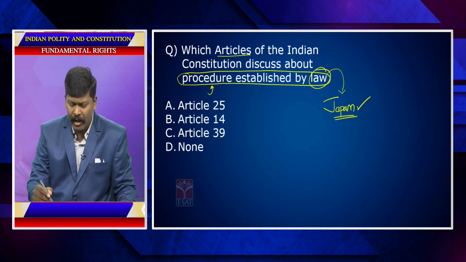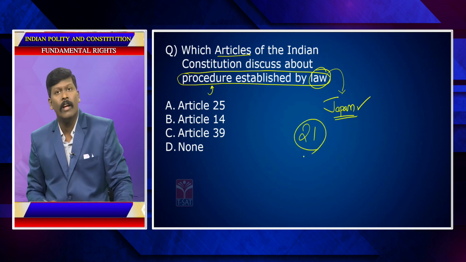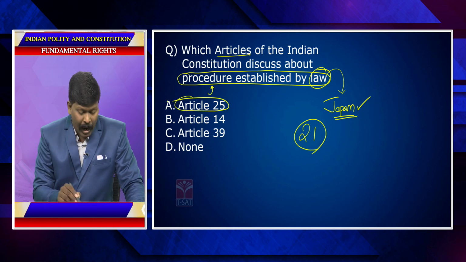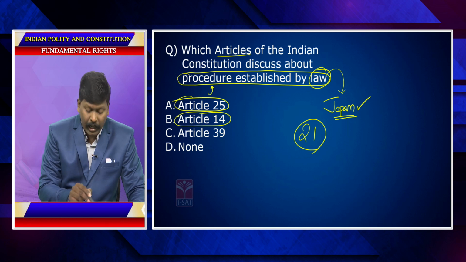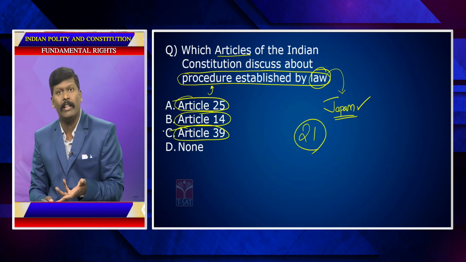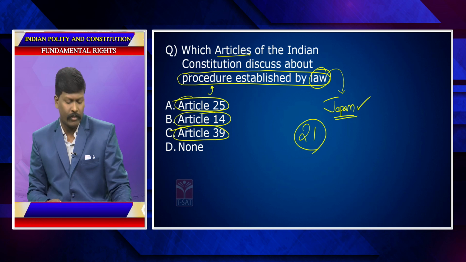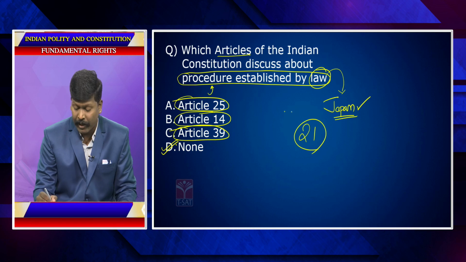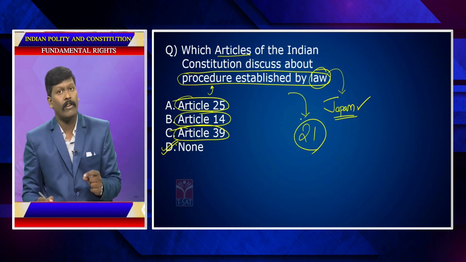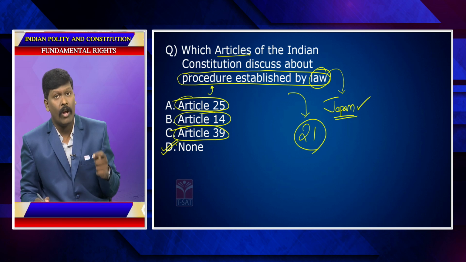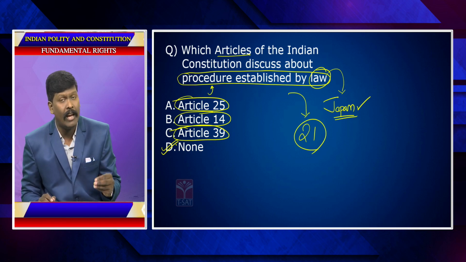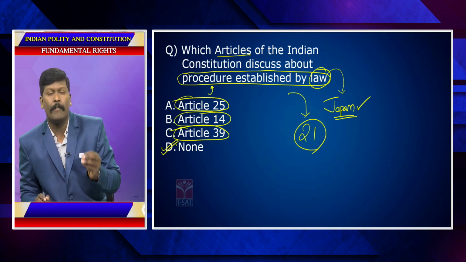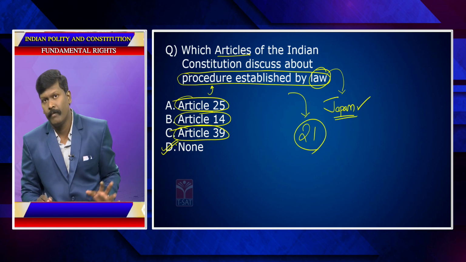This is discussed directly in Article 21. Now, look at the question. Article 25, right to religion. Article 14, right to equality. Article 39 talks about many things. Directive principles of state policy. Answer is none of the above, because the direct answer will be Article 21. Article 21 says the state shall not take away the life and liberty of any person except following a procedure which is established by law.